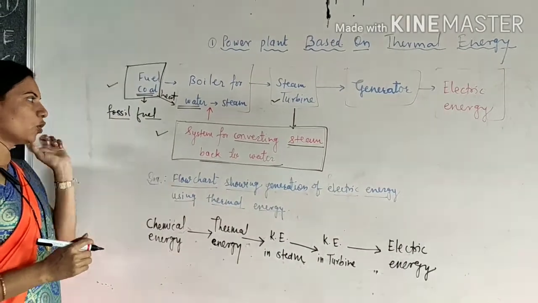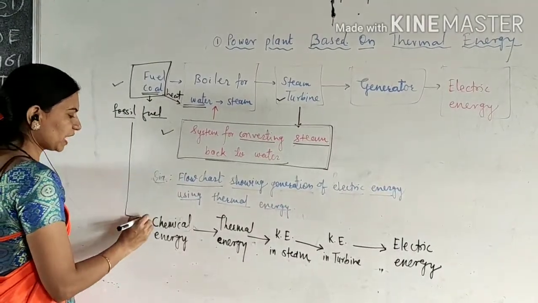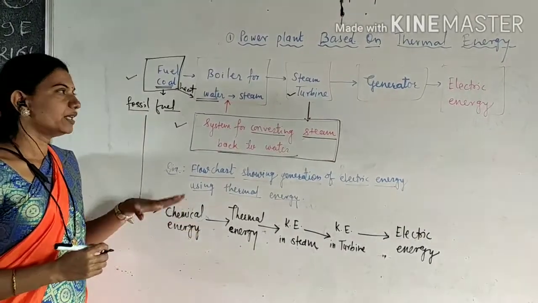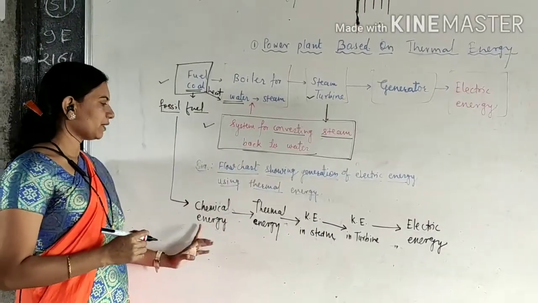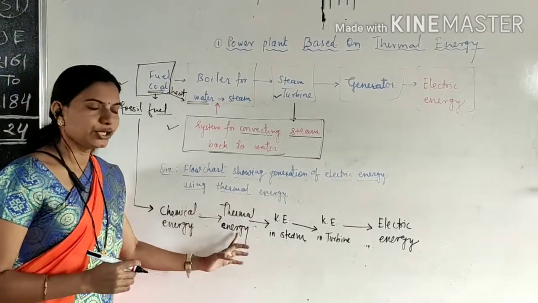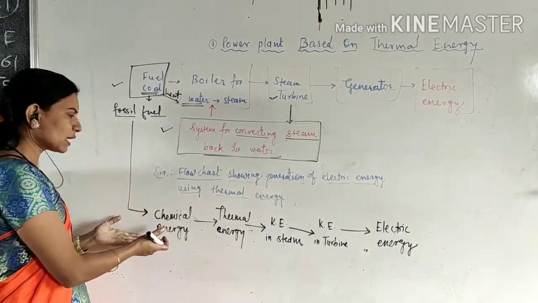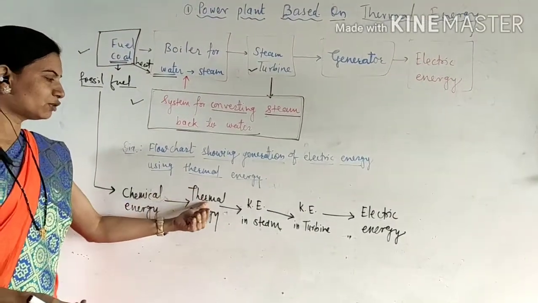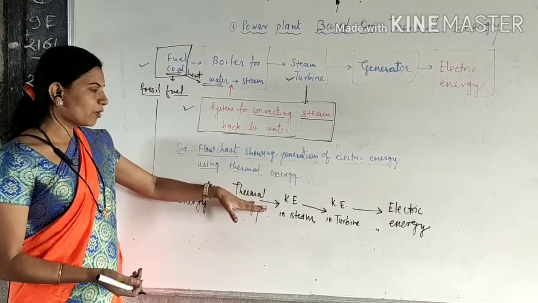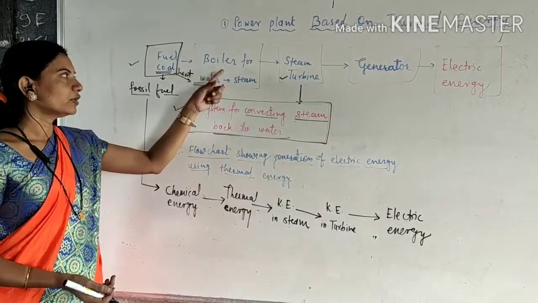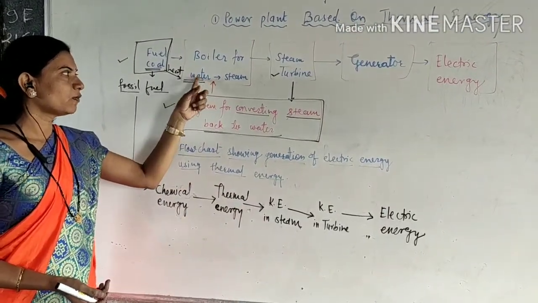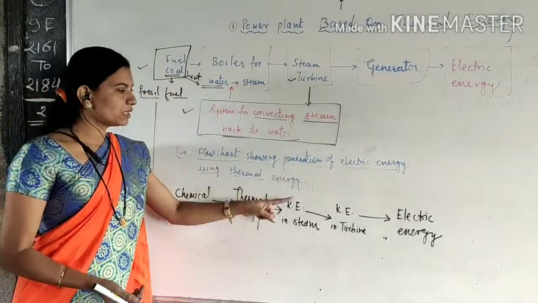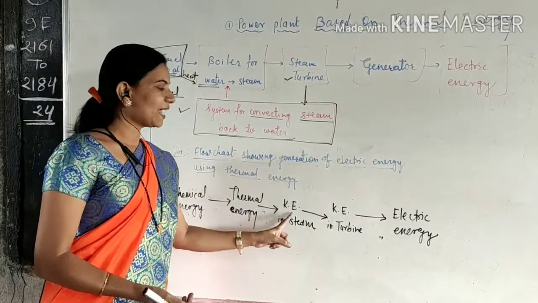In this coal which energy is stored? Chemical energy is stored, and when you burn this coal, at that time this chemical energy is converted into thermal energy. म्हणजे तुम्ही कोळसा जाळला की तुम्हाला काय मिळालं? उष्णता मिळाली. So chemical energy is transformed into thermal energy. With the help of this thermal energy we boil water, and there is a production of steam. This steam has kinetic energy.